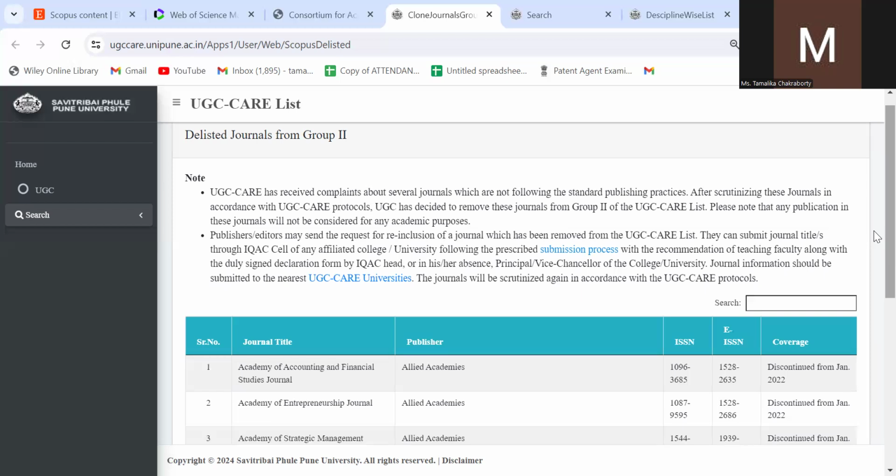So that's my point. I'm not targeting those journals which are not Web of Science or Scopus, because other indexings are also good, and those journals are actually not fake or predatory journals. They are also realistic journals. The only thing is that the research fraternity globally accepts the indexing of Scopus, Web of Science, and PubMed.